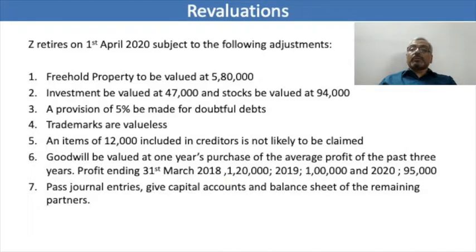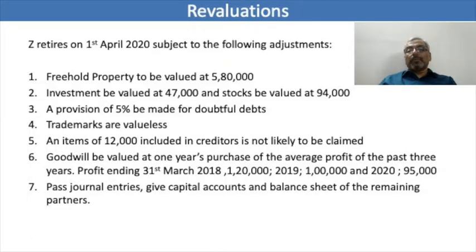A provision of 5% is made for doubtful debts, and if you remember, the debtors was valued at 2 lakh, and 5% of 2 lakh becomes 10,000. Trademarks are useless, so 20,000 is reduced. An item of 12,000 is included in creditors, is not likely to be claimed, so the creditors go down by 12,000. Goodwill will be valued at 1 year's purchase of the average profit of the past 3 years, and the profit of the last 3 years, that is 2018, 2019 and 2020, is given as 1,20,000, 1 lakh and 95,000 respectively. And we are asked to pass the journal entries, give the capital account and the balance sheet of